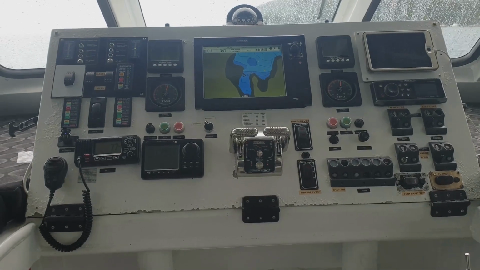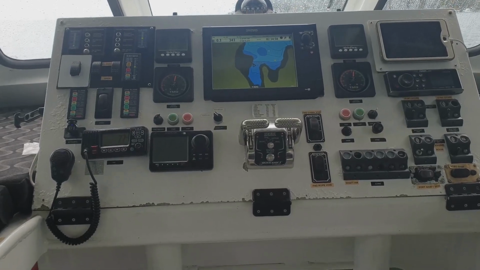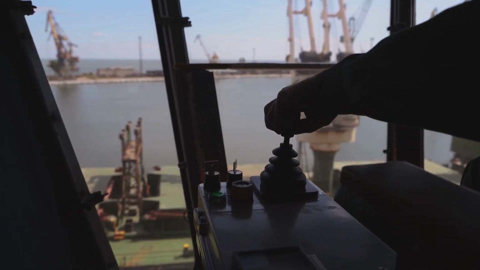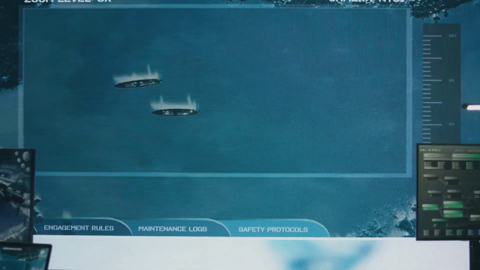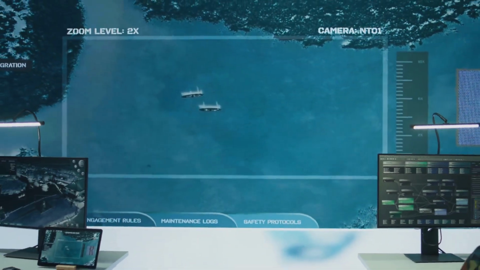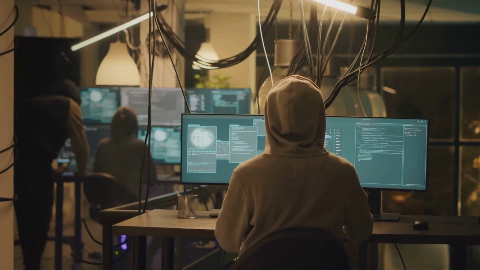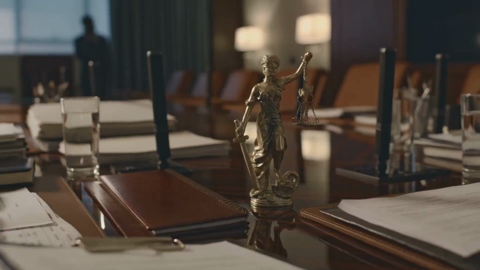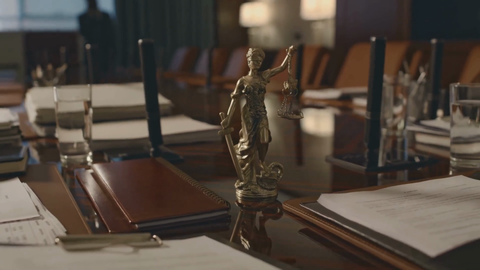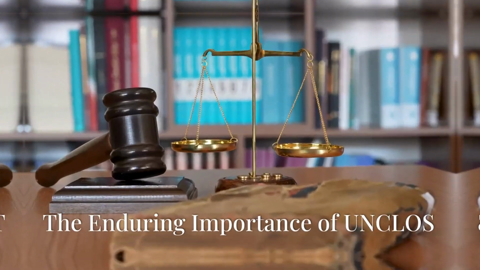Hackers can target ships' navigation systems, steal sensitive data, or even take control of vessels remotely. This adds a new layer of complexity to the fight against piracy. Combating these emerging threats requires adaptation and innovation. This includes investing in new technologies, strengthening cybersecurity measures, and developing new legal frameworks to address cyber piracy.